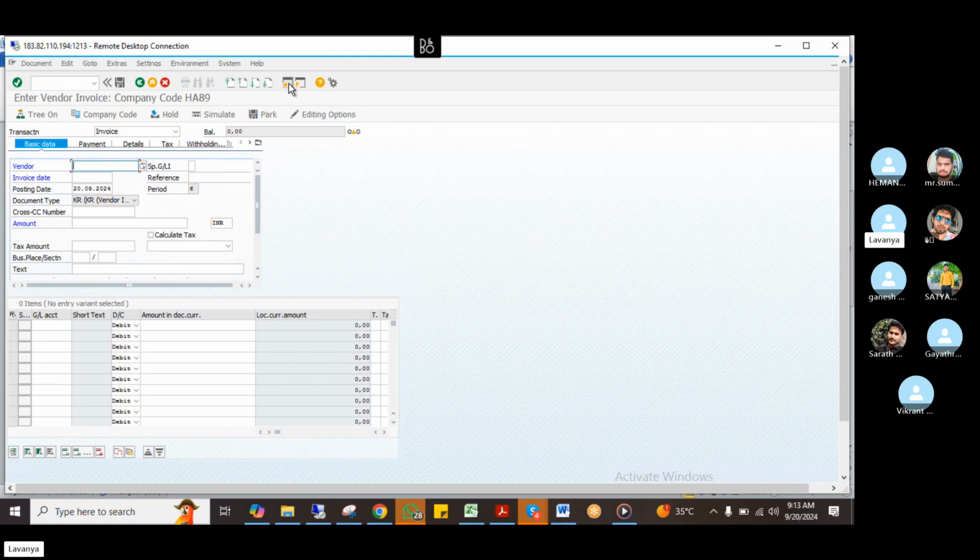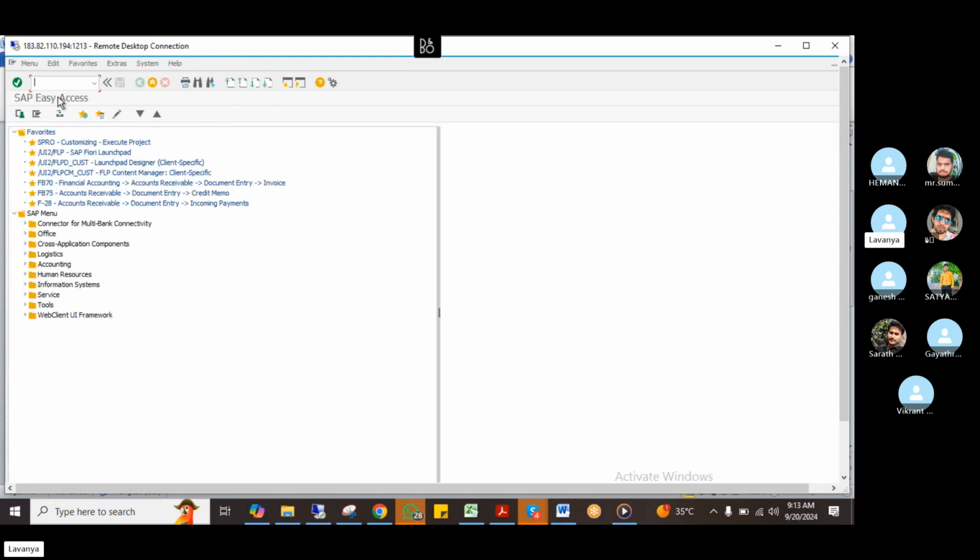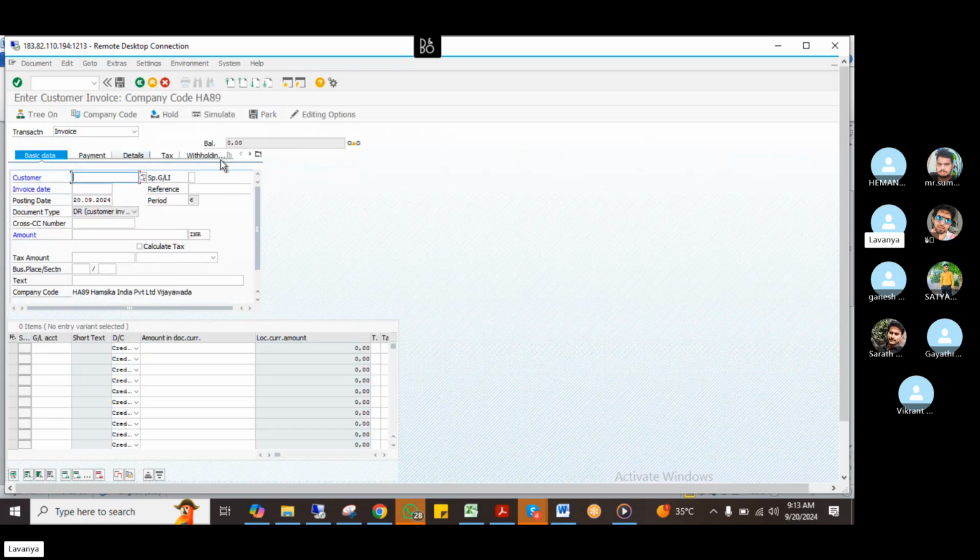If you see FB70, here also withholding tax is coming, but in the classic withholding tax it won't come for customer related transactions. So now they introduced the external withholding tax for this option only. Earlier, in the classic withholding tax, we don't have the option of withholding tax for customers. That is called classic withholding tax, and we learned external withholding tax, right?